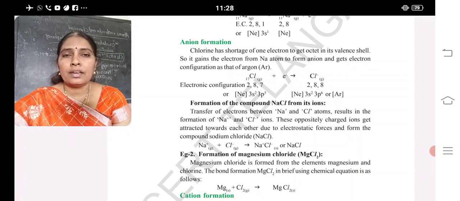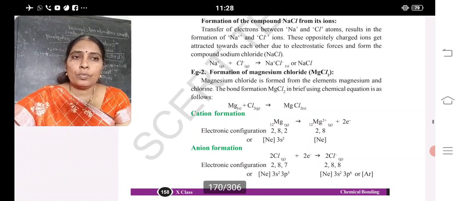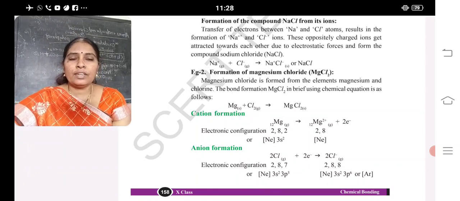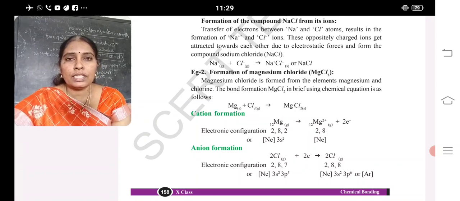Okay, clear? The next example is magnesium chloride. Magnesium and chlorine are different elements, and the transfer of electrons from one element to another, which are different in nature, is said to be an ionic bond. Magnesium atomic number is 12. Its configuration is 2, 8, 2.